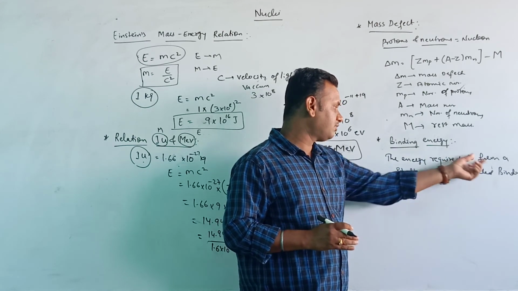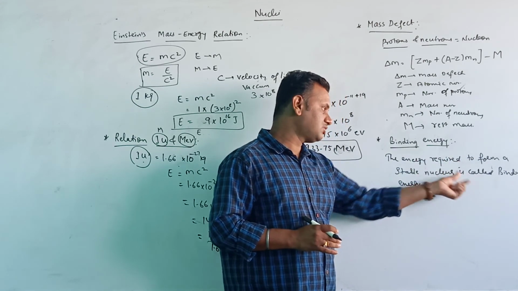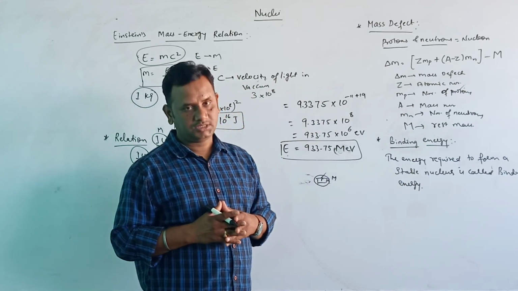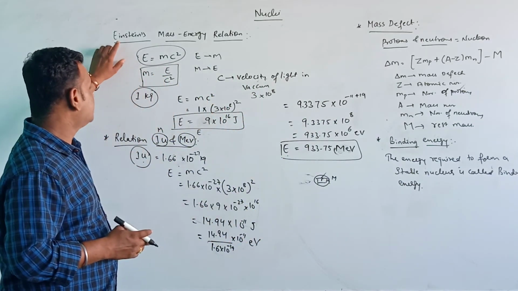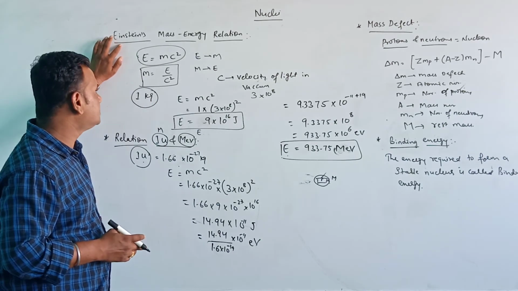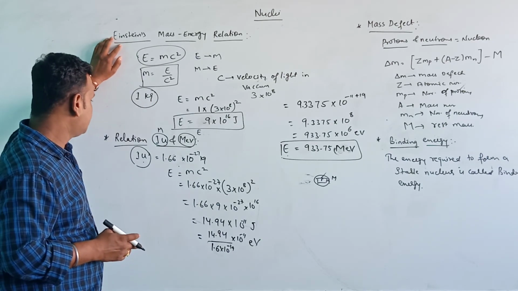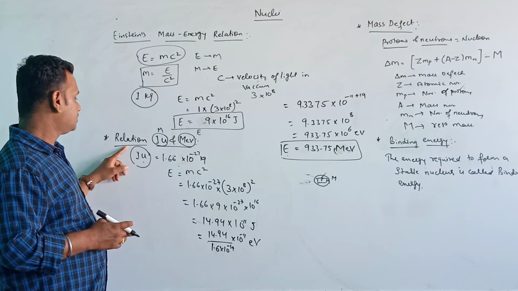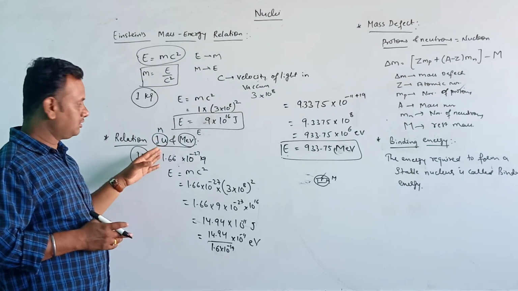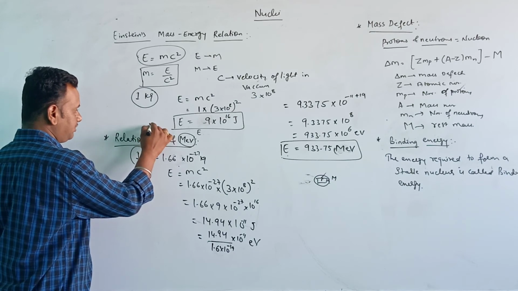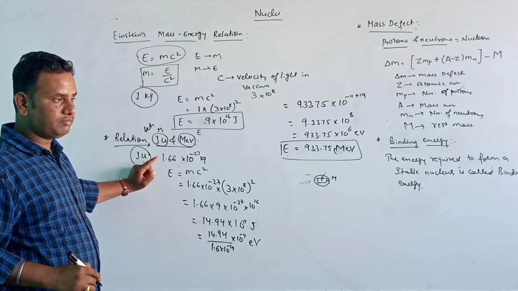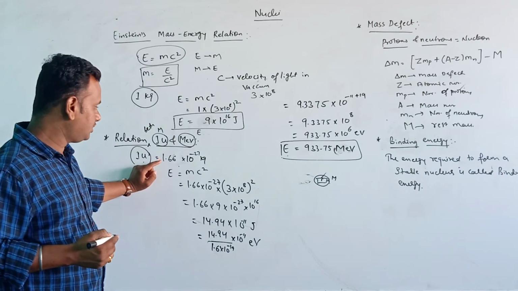The energy which is required to form a stable nucleus is called binding energy. First we discussed Einstein's mass energy relation, that is, the relation between atomic mass unit and mega electron volt.